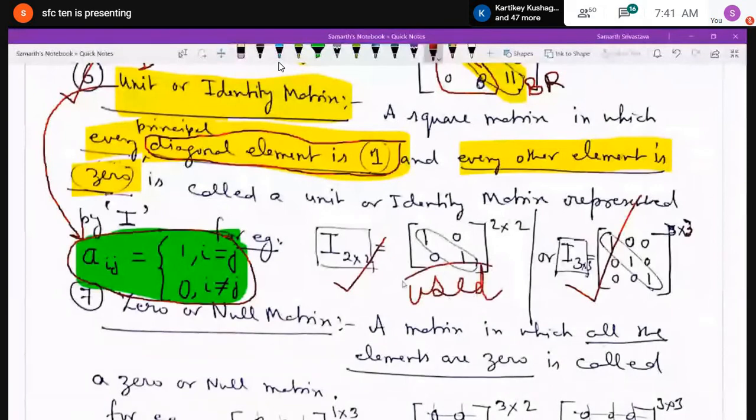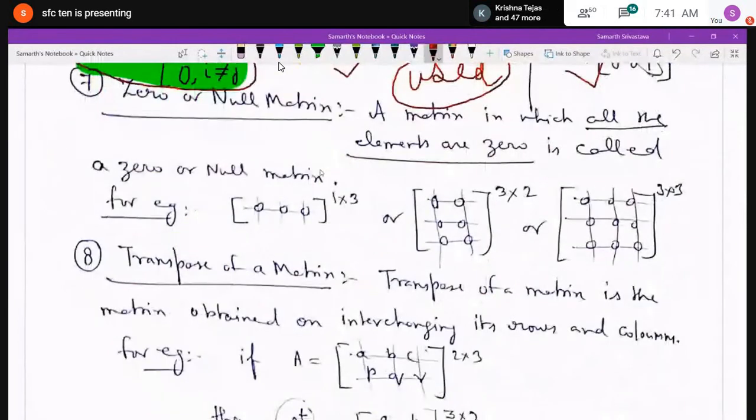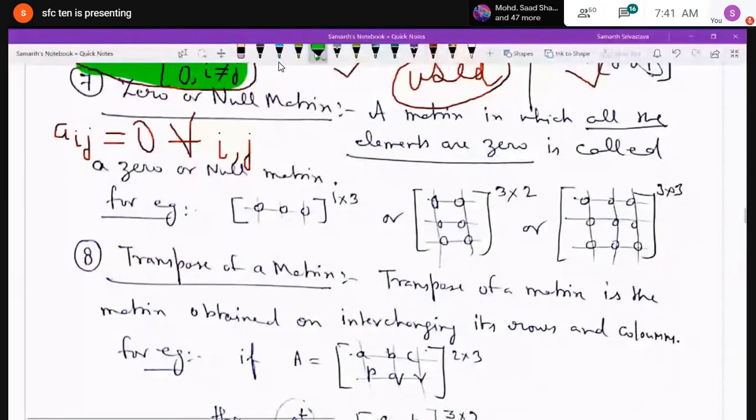Now, talking about the 0 or null matrix. From the word it is clear, null is also 0. So it is any matrix. It may be a square matrix, it may be a rectangular matrix. I have written a general definition: a matrix in which all the elements are 0 is called a null matrix. For example, the first case is a matrix of order 1 by 3, in which all the elements are 0 because it contains one row, that is one horizontal line and three vertical lines. So 0, 0, 0, 1 by 3.